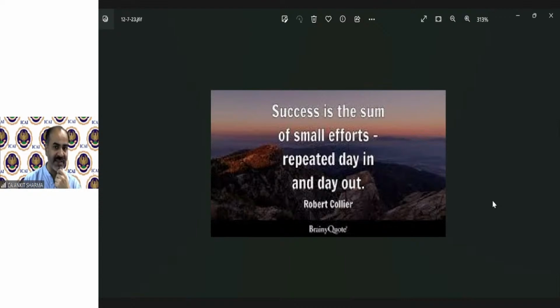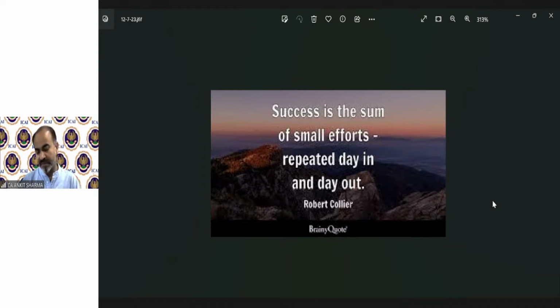Success is the sum of small efforts. Nobody is going to be successful in a single day. Whether it's a Tata company, whether it's Reliance, whether it's Tesla, whether it's anyone who started that business, they always start from scratch.